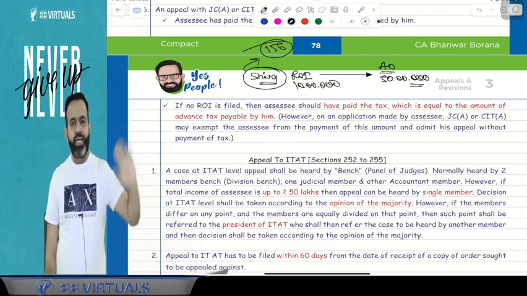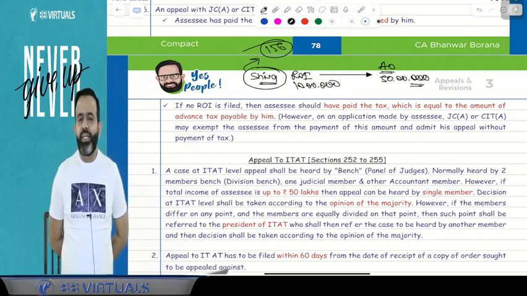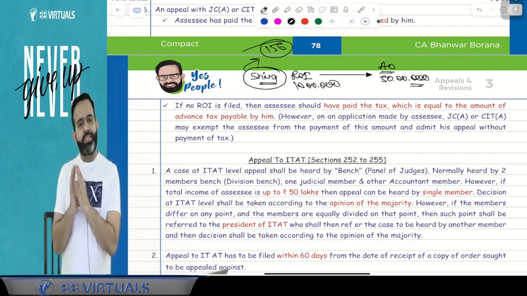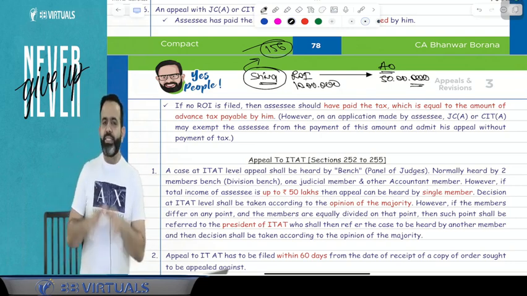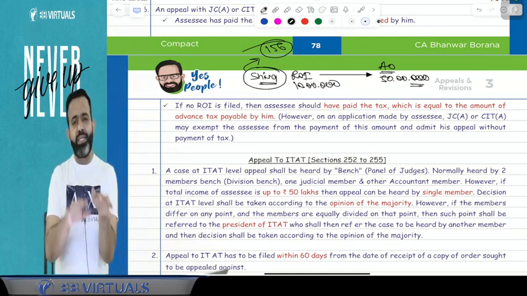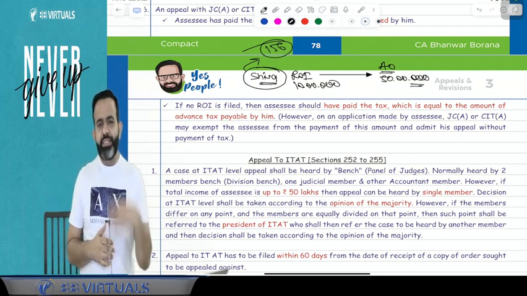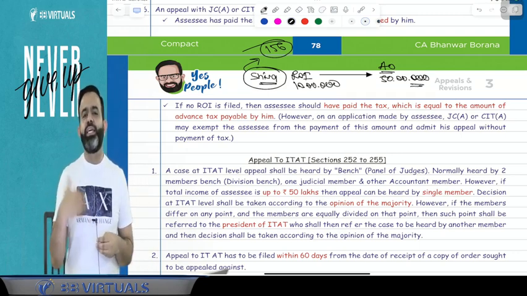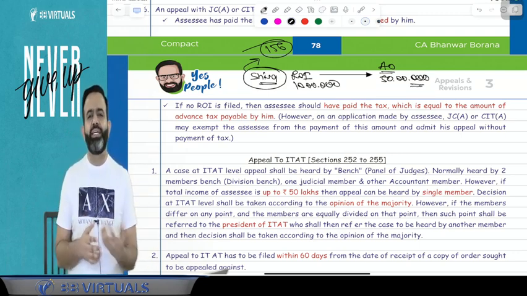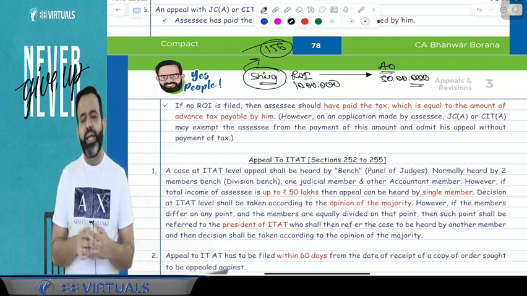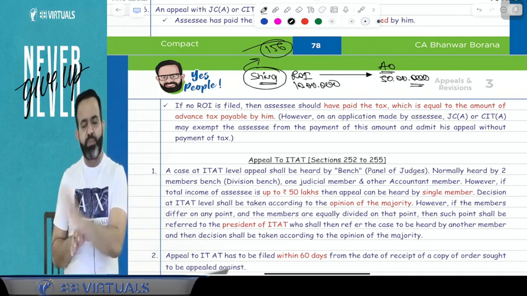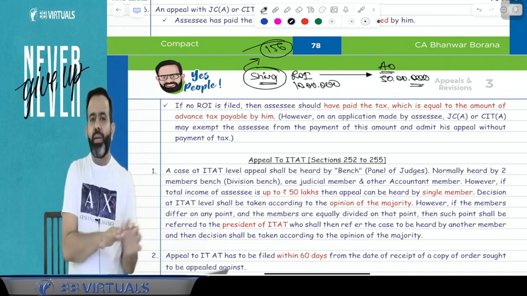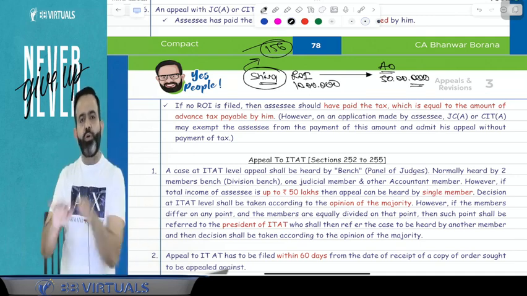If you file the appeal at the CIT appeal level, then generally we request the assessing officer only: sir, we filed the appeal to the CIT appeal, please give us the stay of demand. Then the assessing officer can give you the stay of demand, but mostly in practical life, he asks you to pay some taxes, at least 30%, 20%, 25%. He will ask you to pay some demand, and on the remaining demand he will give you the stay, means he will stop your demand.